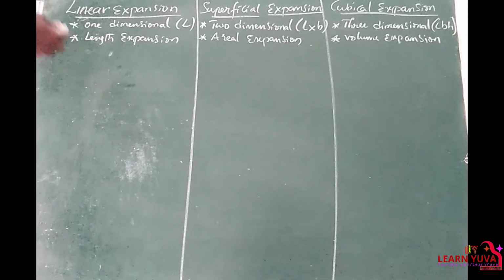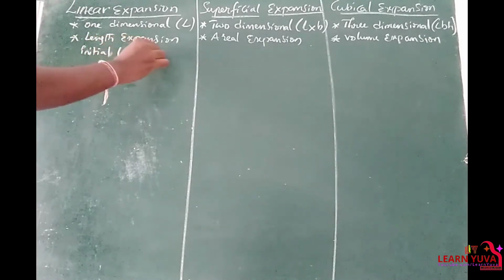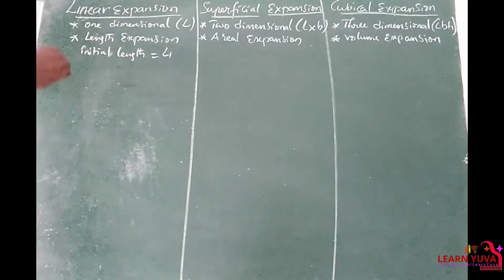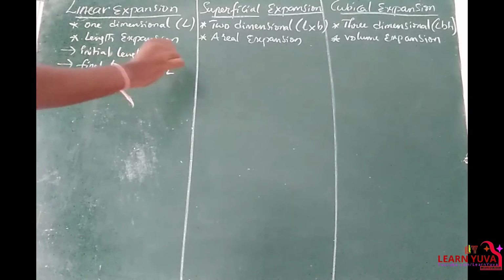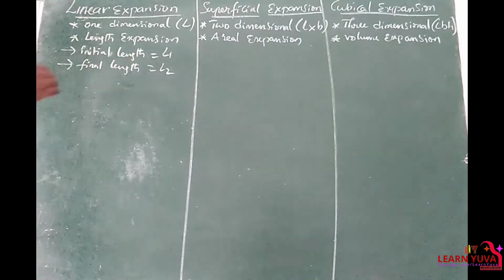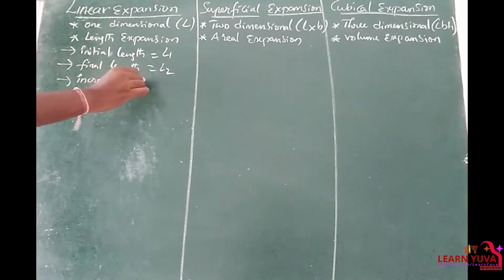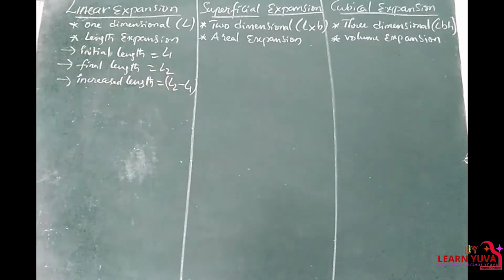Let's say initial length is equal to L1, and final length is equal to L2. So increased length is equal to L2 minus L1. That is the increased length.